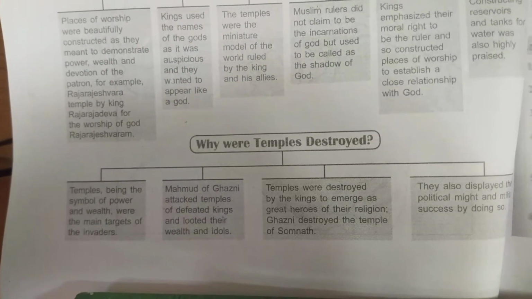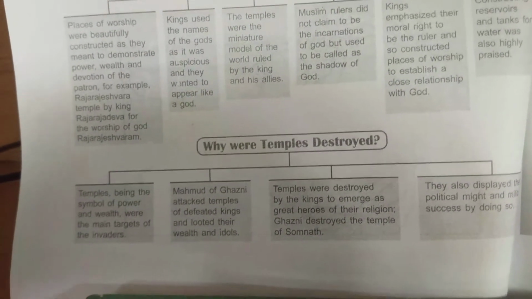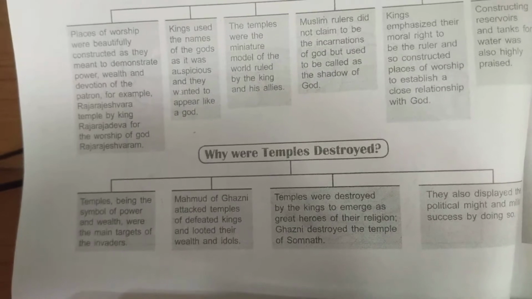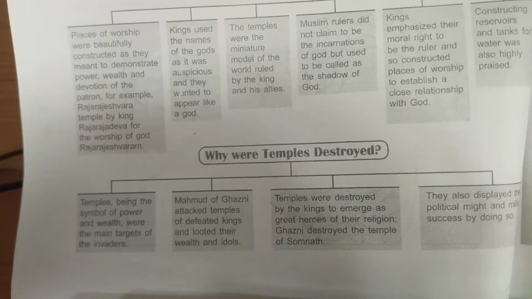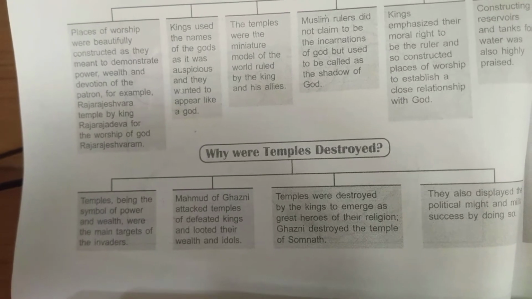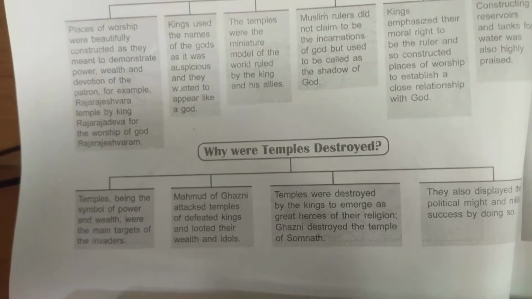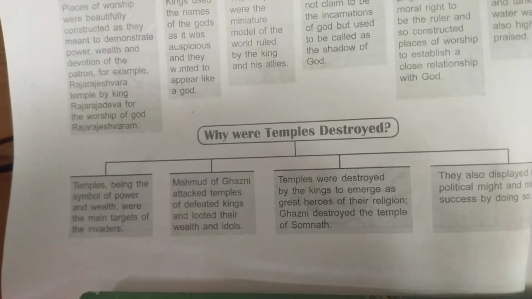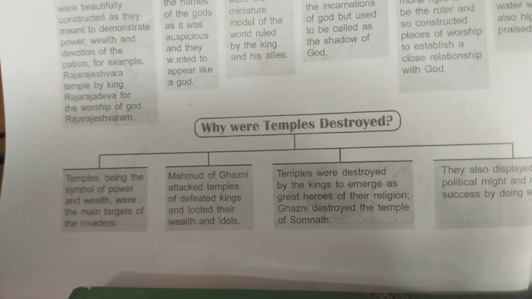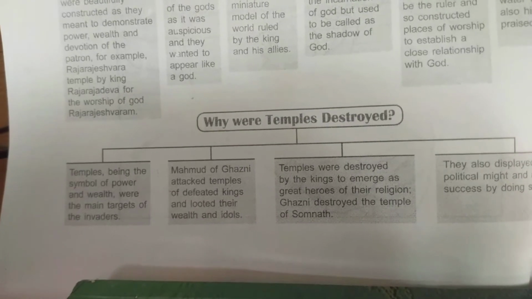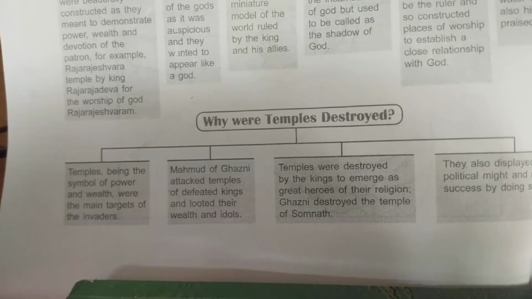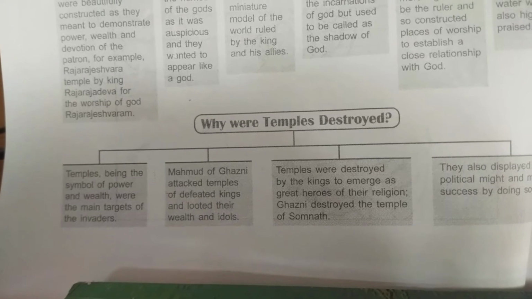Next, why were temples destroyed? In the above flowchart we have read that temples demonstrate power, wealth and devotion. So whenever a ruler attacked a kingdom, they directly attacked the temples, because the temple, being the symbol of power and wealth, was the main target of invaders.